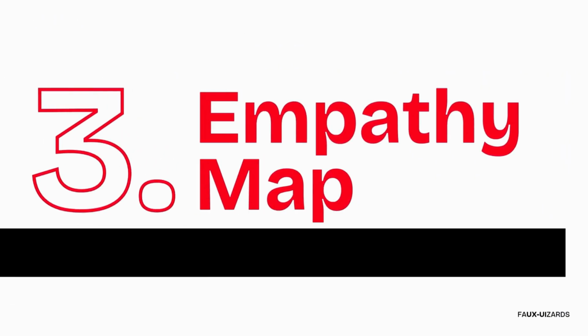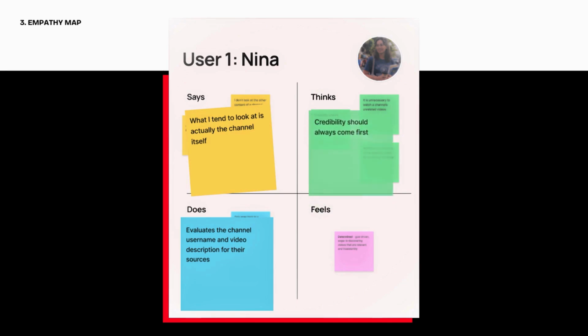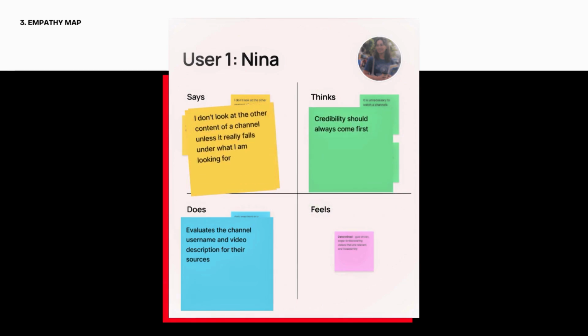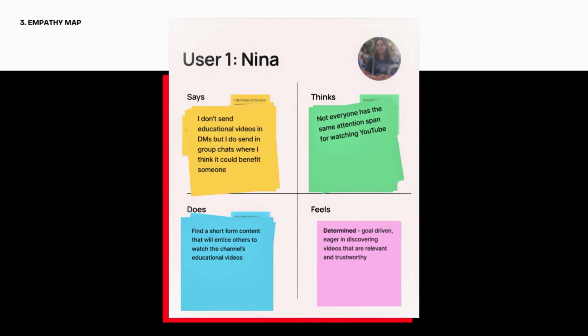Now that we've looked at what our users do throughout their journey, let's take a closer look at what they're thinking and feeling at each step. Starting with user Nina. She says she focuses on the channel itself, checking usernames and descriptions for credibility. She doesn't browse other content unless it directly matches her lesson, and she only goes back when a topic is mentioned in class. Notably, she shares educational videos in group chats rather than DMs, seeking short-form content to capture their attention. This shows she is determined and goal-driven, prioritizing trustworthiness above all.